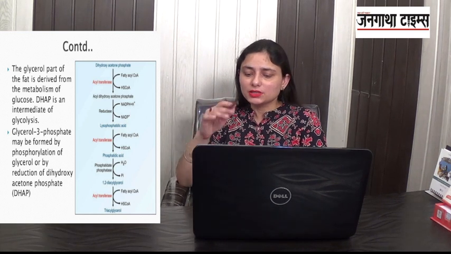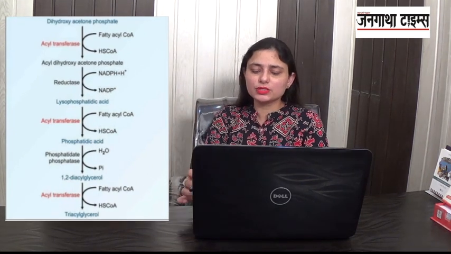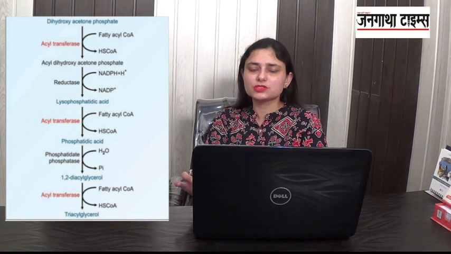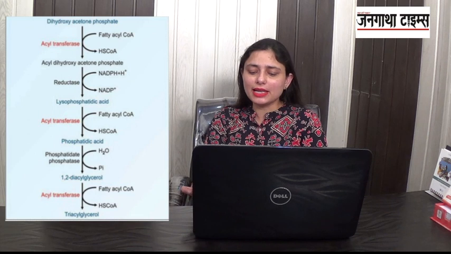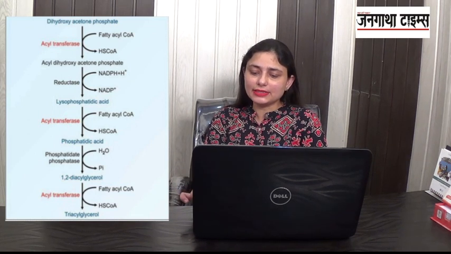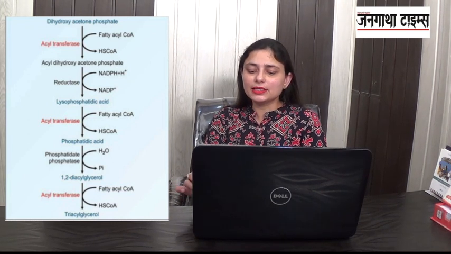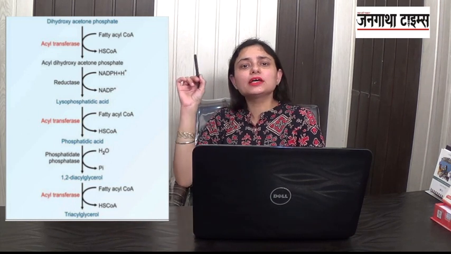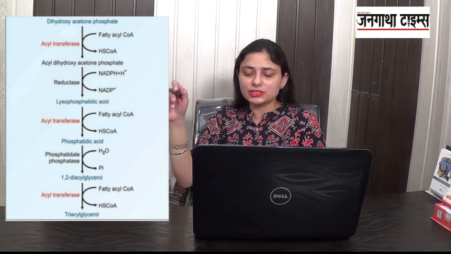Now what happens? The dihydroxyacetone phosphate combines with fatty acyl coenzyme A to form acyl dihydroxyacetone phosphate. Then in the presence of reductase, it forms lysophosphatidic acid. Here NADPH is being used, so energy is being used up here. Then in the presence of acyltransferase, what happens? One fatty acyl coenzyme A is being added here and it becomes phosphatidic acid.